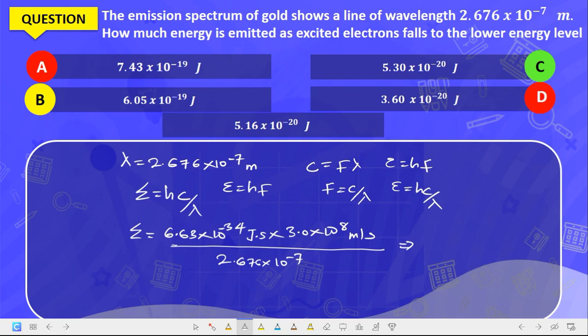That will give us 7.43 times 10 raised to the power of minus 19. So this gives us 7.43 times 10 raised to the power of minus 19 joule. So this is the correct answer to this question.